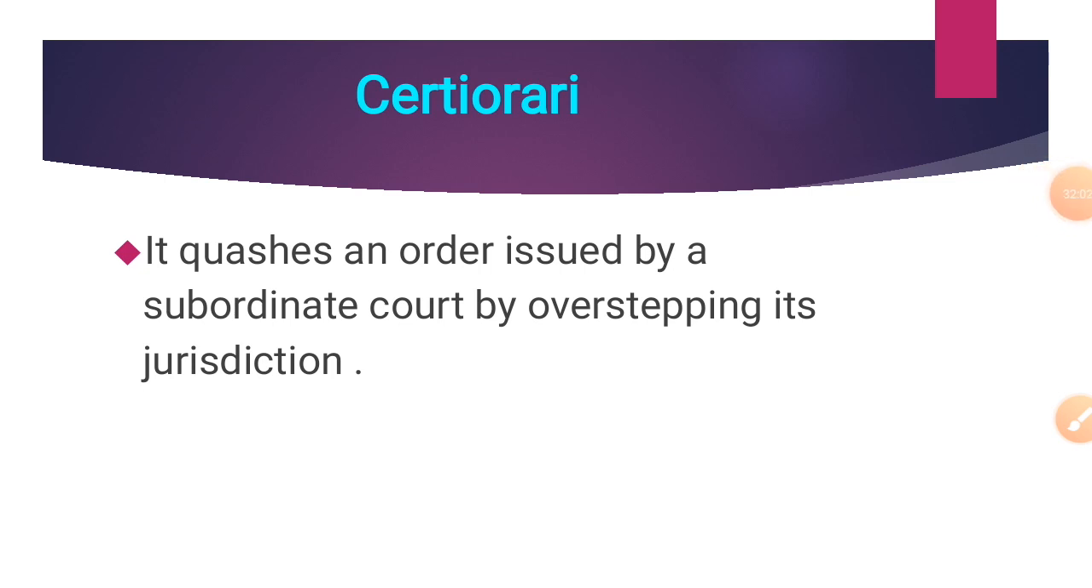The next writ is certiorari. It quashes an order issued by a subordinate court by overstepping its jurisdiction. Certiorari means to be certified. This is a request that the Supreme Court order a lower court to send up the record of the case for review.